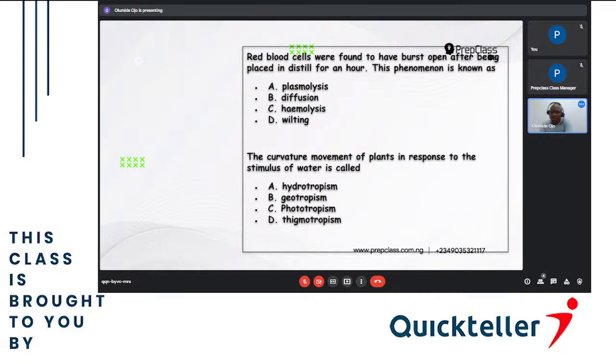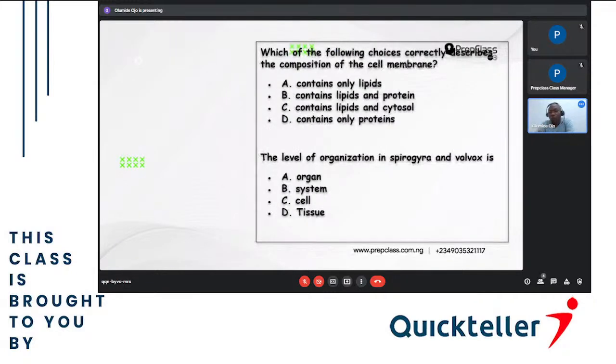So hydrotropism is responding to water. Geotropism is responding to gravity. Phototropism is responding to light, and thigmotropism is responding to contact. So which one will be the answer? The curvature movement of plants in response to the stimulus of water will be what? A. Hydrotropism. That's the answer. Can we move to the next question, please?